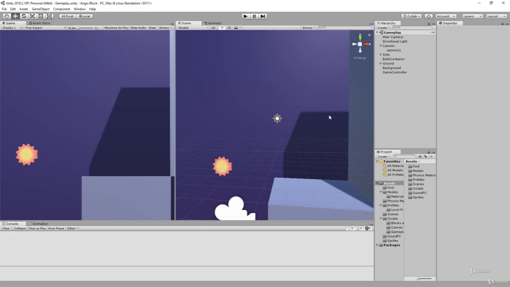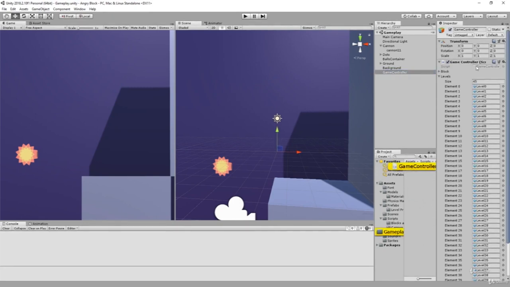Now in this video we're gonna create a spawning level system that will work for our game. So let's go ahead and open up our game controller.